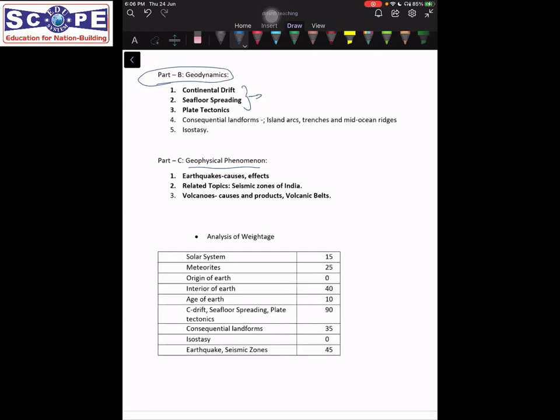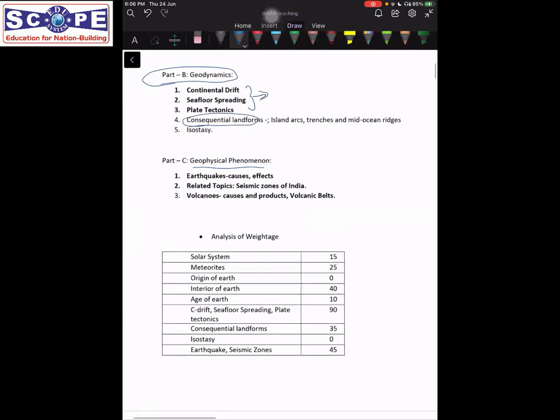These primarily tell us what happens on the surface of the Earth and what consequential landforms are formed because of these processes. We will also understand that these are the major theories which explain the presence of volcanoes and the occurrence of earthquakes.